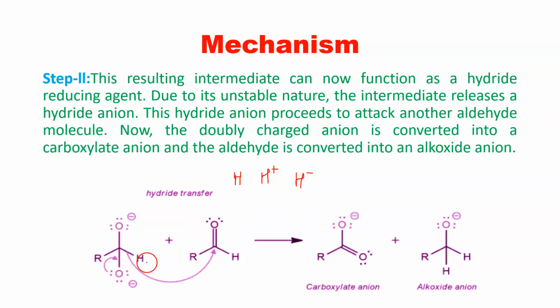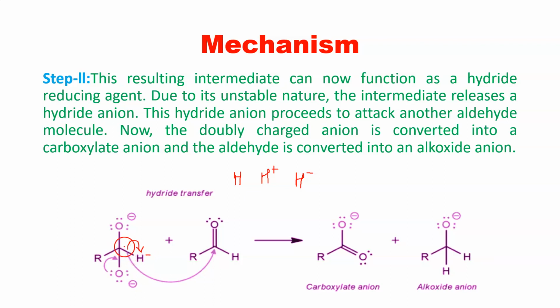And now why has the hydride ion been removed? Because one of the lone pairs of electrons on oxygen forms a double bond with carbon. So here you can see a double bond has been formed, and it has formed a carboxylate anion. And the bond breaking will be in such a way that electrons will be transferred onto hydrogen, right? So the bond will be transferred onto hydrogen, and this hydrogen will have a negative charge. So that is why it is said to be a hydride ion transfer.